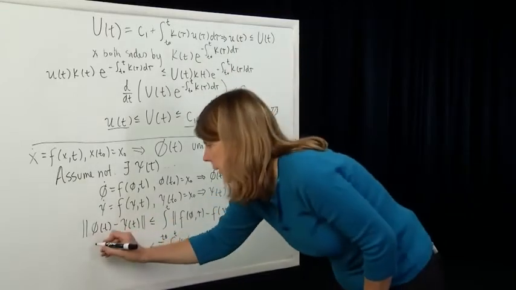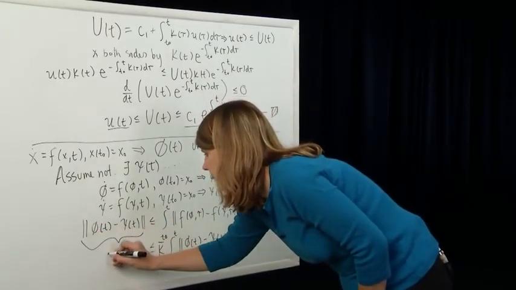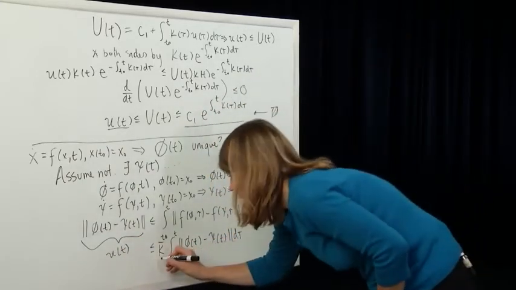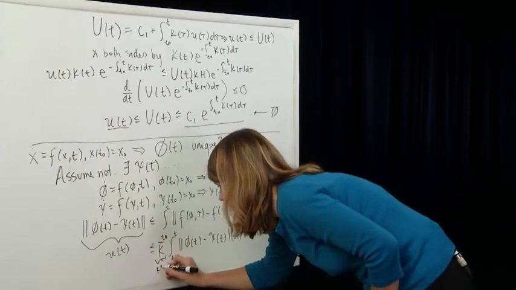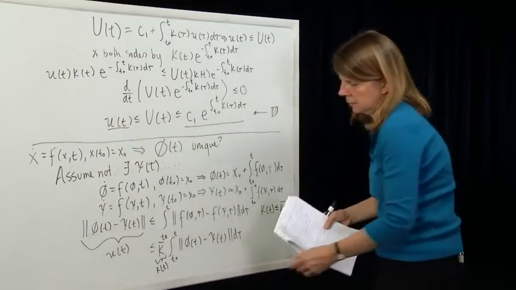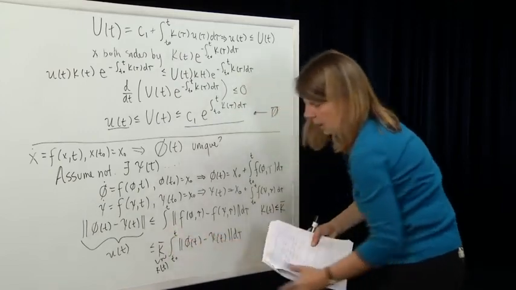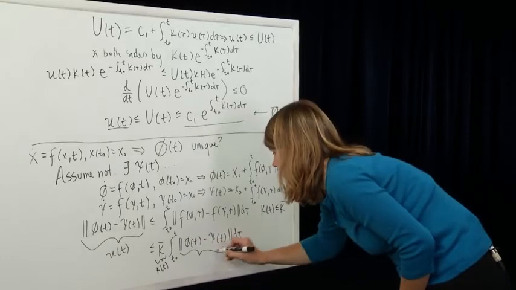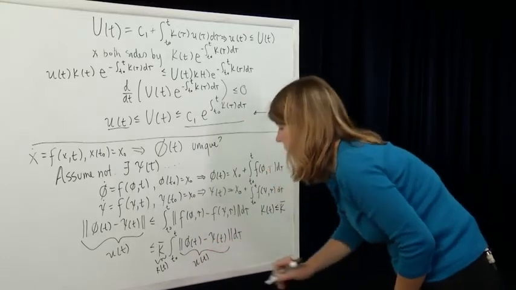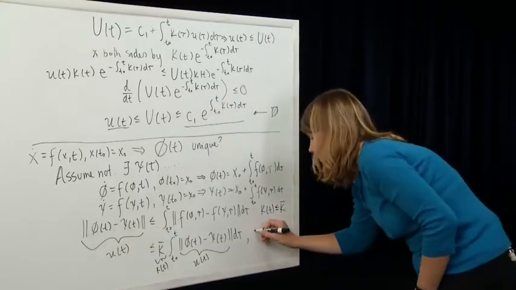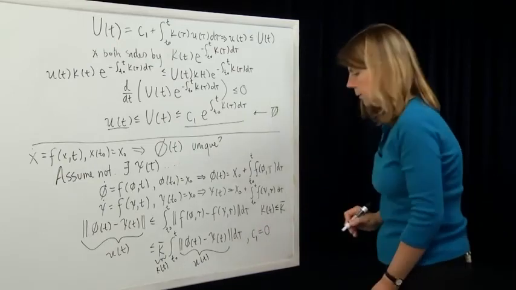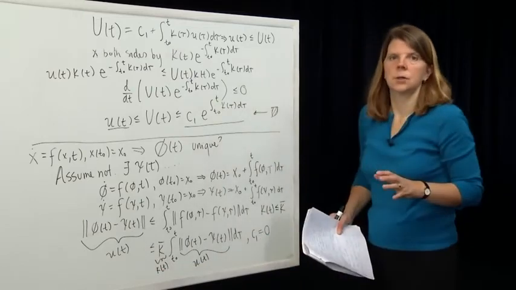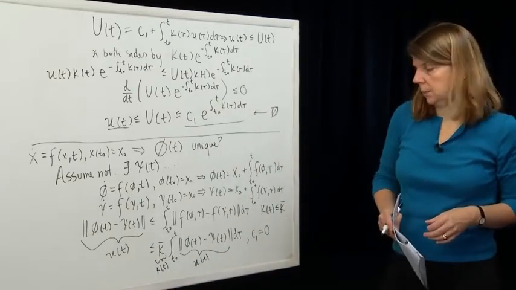Namely, if we call this the function u of t in the Bellman Gronwall lemma, and if we call this k bar the function k of t (it doesn't depend on t here, and that's fine), and we see the integral of that same term u of t here, and the constant c1 is equal to 0. So the u of t, the k of t, and the c1 are the terms that we used in the Bellman Gronwall lemma.